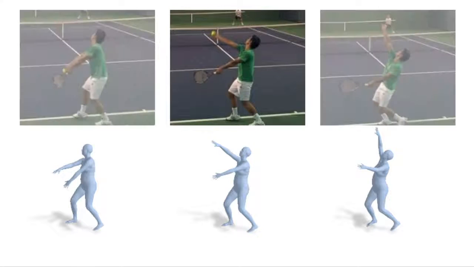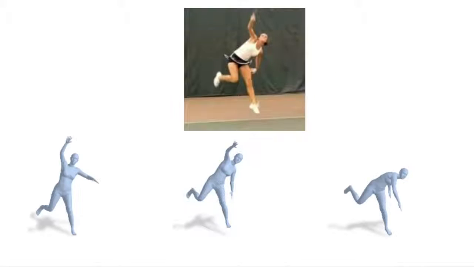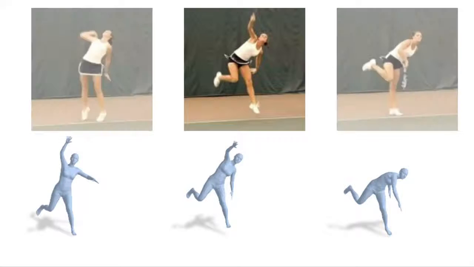Here, the model correctly predicts that the tennis player is tossing the ball into the air. Here, the model follows through the tennis serve with a visible weight shift.